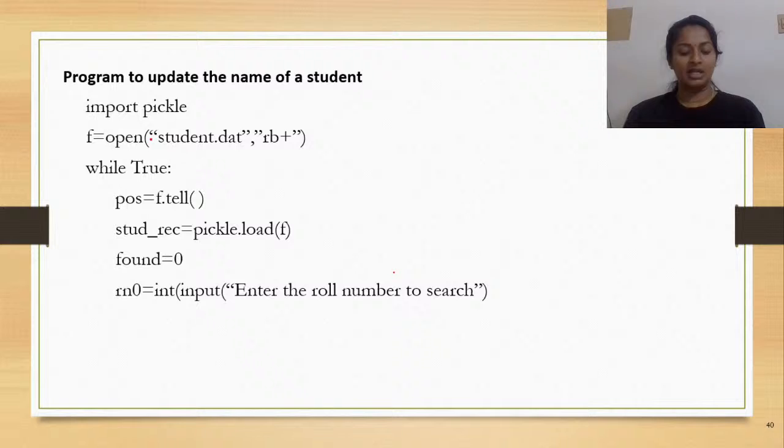After doing the reading operation, then you attempt to do the modification. So when you're performing the updation, see the access mode in which you're trying to open the file: rb+. So it is not only reading but also we are attempting to write. So the first and primary thing is importing your pickle. How do you do it? Import pickle. Fine. Then you open your binary file.